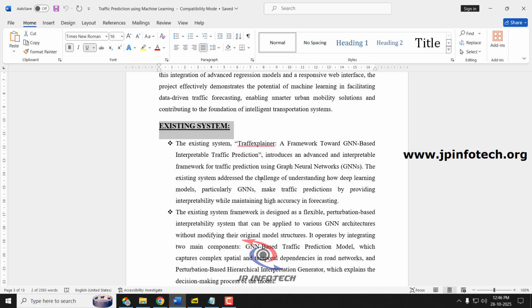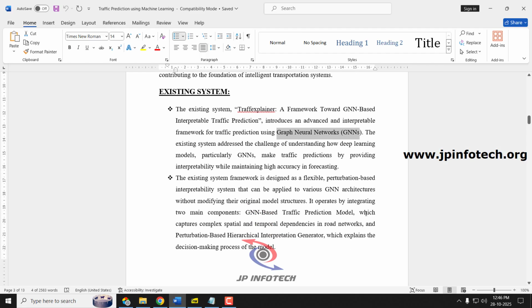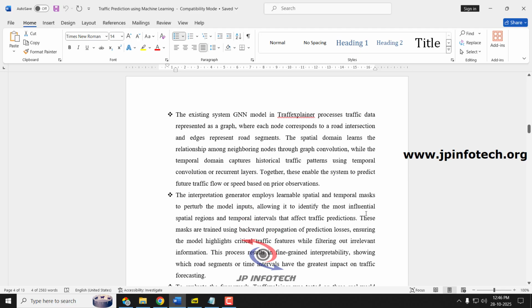So here the base paper introduced an advanced and interpretable framework for traffic prediction using the graph neural network, GNN. The existing framework is a flexible, permutation-based interpretability system that can apply to various GNN architectures without modifying the original model structure. The existing system, which is a GNN model, processes the traffic data represented as a graph, where each node corresponds to a road intersection and edges represent the road segments.